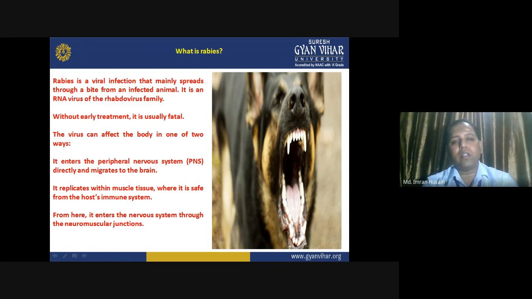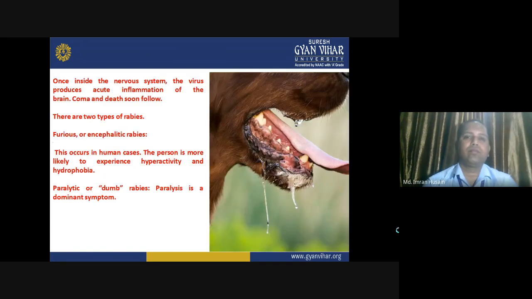From here, it enters the nervous system through the neuromuscular junctions, through the nerves. It will proceed ahead. Once inside the nervous system, the virus produces acute inflammation of the brain. Coma and death soon follow. So, this virus specifically targets the brain, and the activity of the brain ceases, and the person starts to behave in a very indifferent and funny manner.